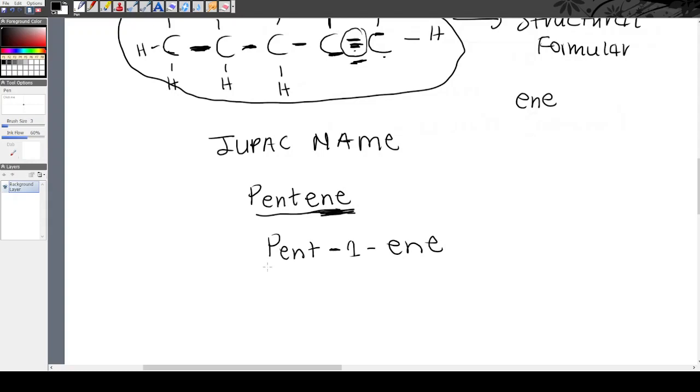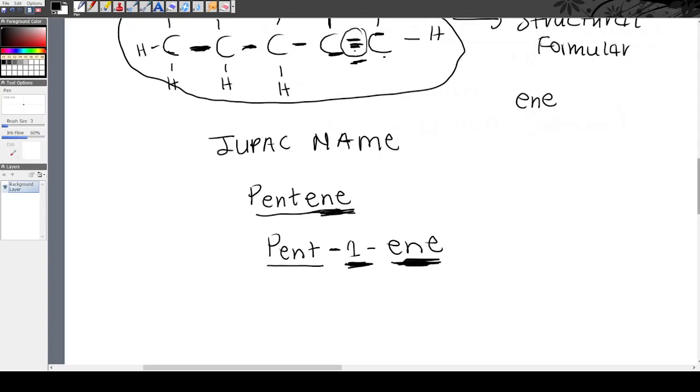In other words, this is an organic compound with 5 carbon atoms, and the functional group is in carbon number 1. And this functional group is a double bond because it belongs in the family of alkenes. I hope it makes sense. In other words, it means the double bond is in carbon number 1. Hope it makes sense.